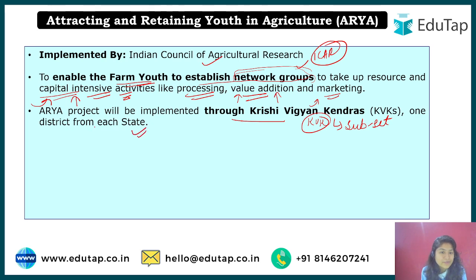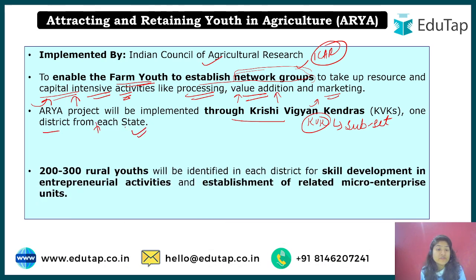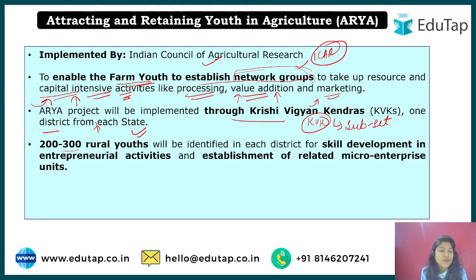So KVK will implement it in one district from each state. All right, and what will happen in this? 200 to 300 rural youth will be chosen, and then skills will be developed in them. And which type of skills? Entrepreneurial, business type, and establishment of related micro enterprise units. Micro enterprise means small businesses that are related to agriculture.